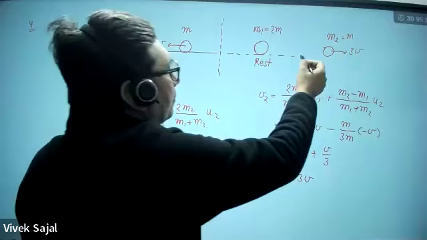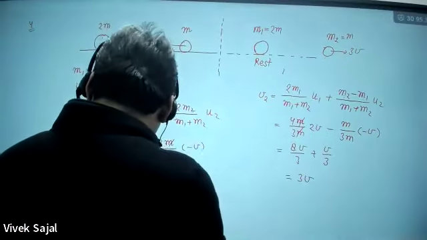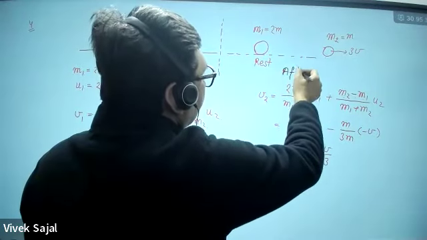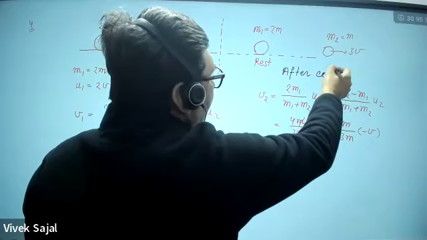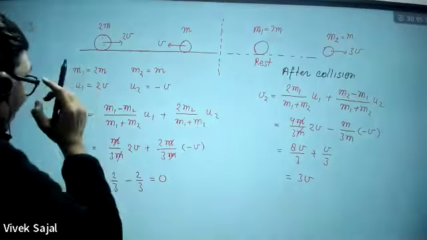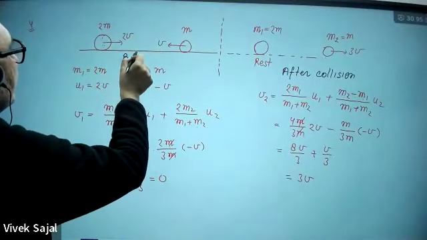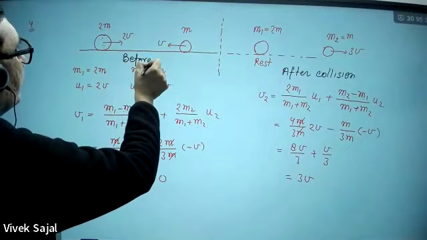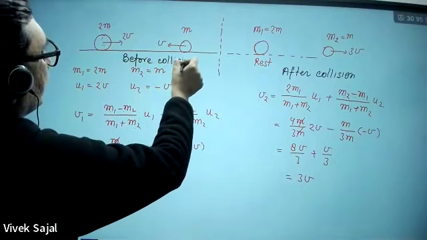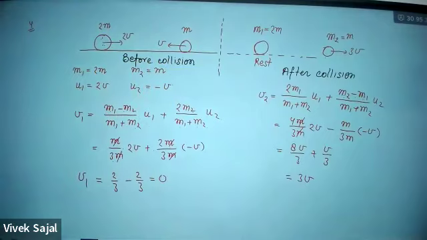This will be the situation after collision, and this is before collision.